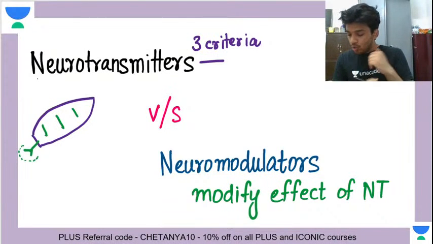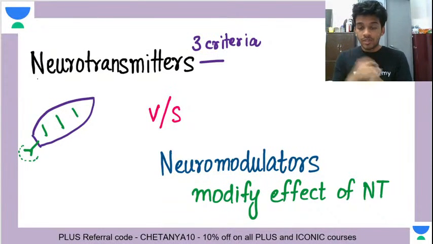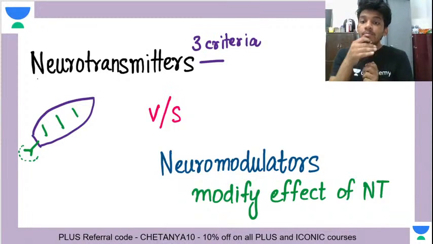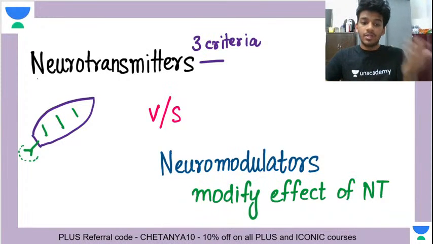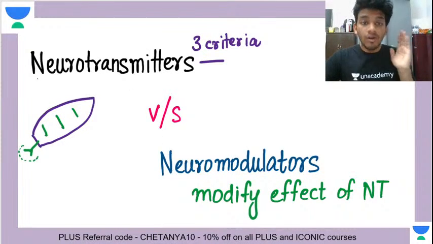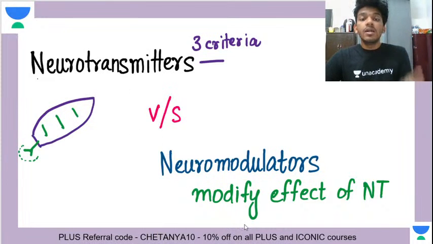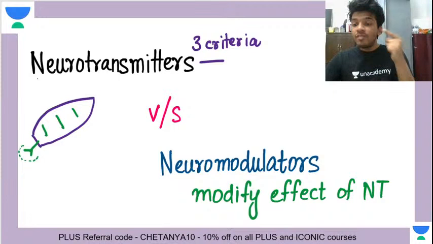Neuromodulators do not act directly on the nerve terminals, but what they do is modify the effect of neurotransmitters. So that's the key difference. Neurotransmitters act directly. They are the boats, they are the messengers. But neuromodulators modify the effect of neurotransmitters. Understood?